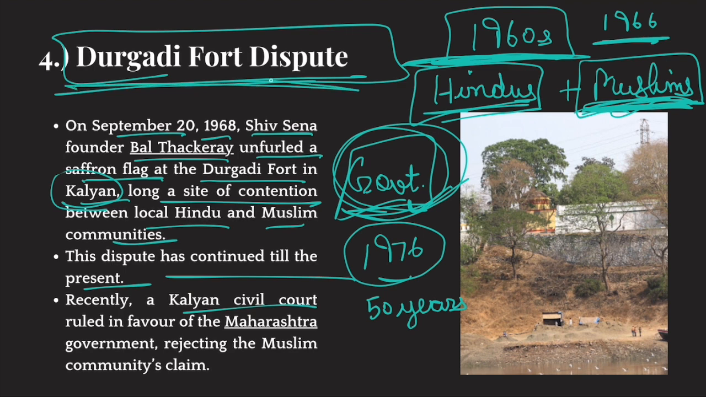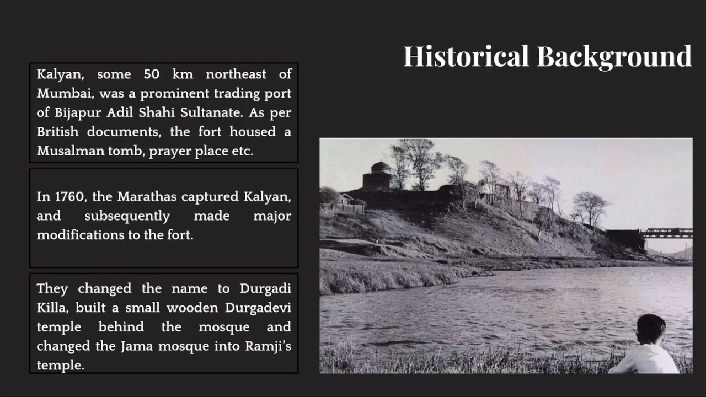Now, why is this site in Kalyan a point of dispute or a site of dispute between Hindus and Muslims? Surely it has a lot of historical baggage. So let's talk about that historical baggage. All right. Now, Kalyan is a place that is around 50 kilometers northeast of Mumbai, and this Durgadi fort lies almost on the banks of Ulhas River that flows through Kalyan. Okay. So this Durgadi fort is 50 kilometers northeast of Mumbai, and it was a prominent trading port of the